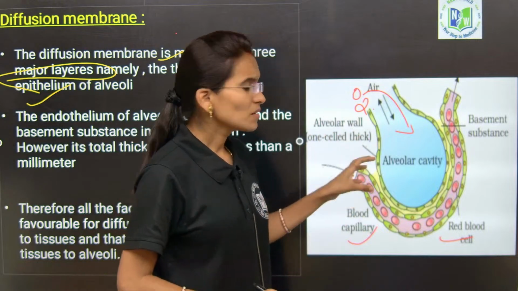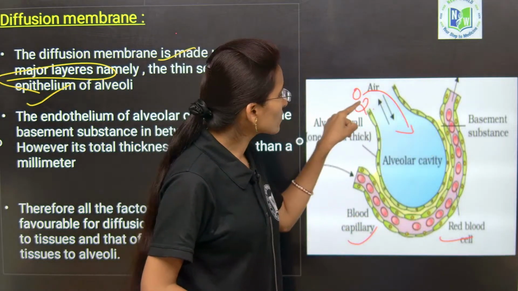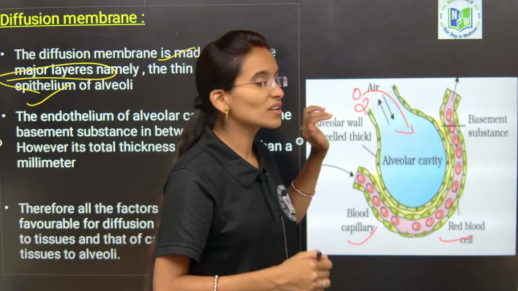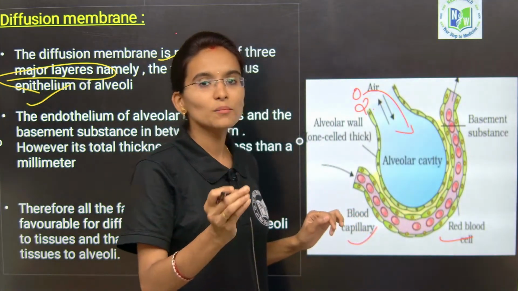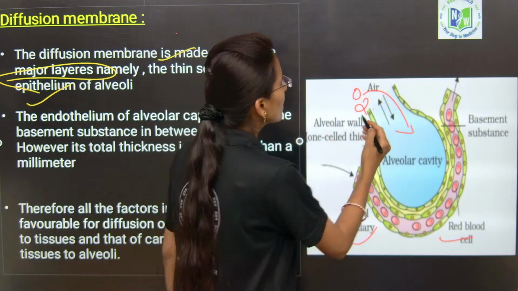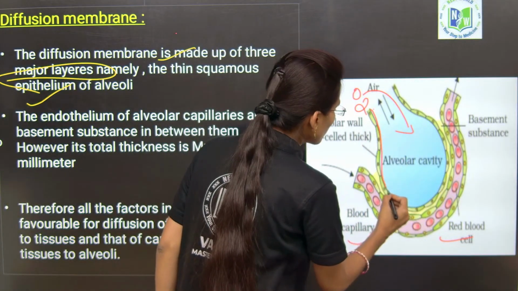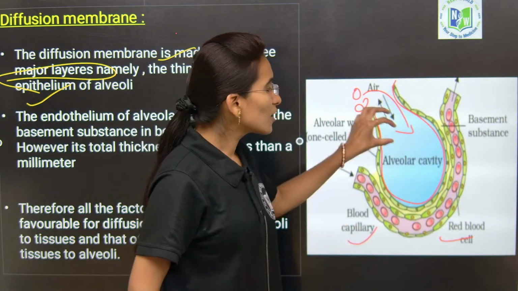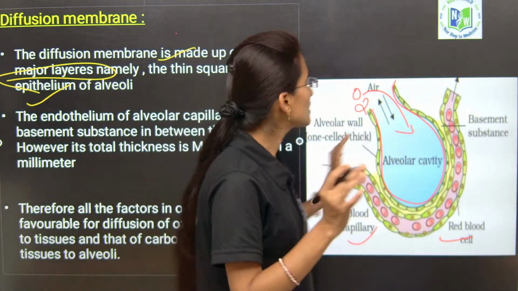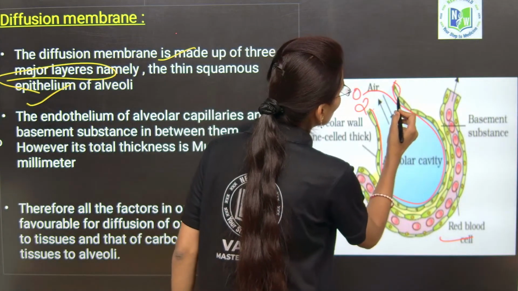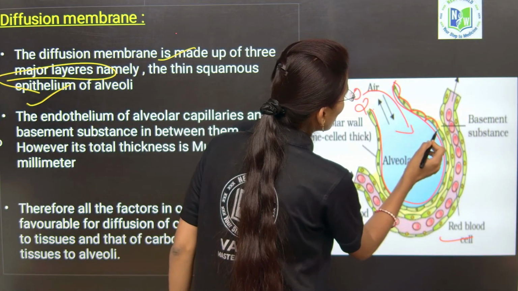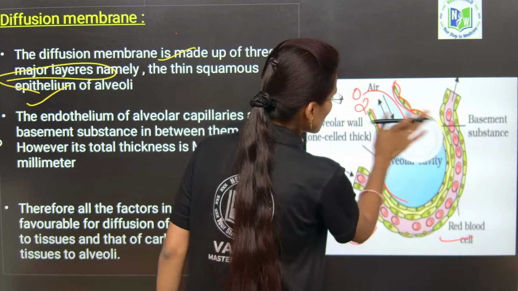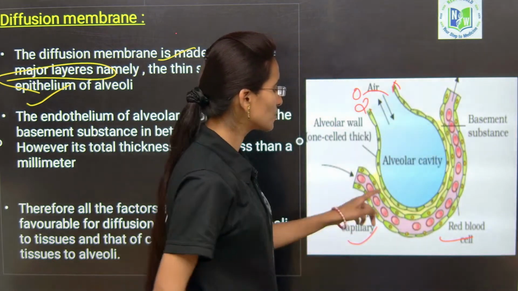But before that, to transport this oxygen to the entire body, it has to cross a few most important membranes. This will be the alveoli, and the alveoli is made up of simple squamous epithelium. Can you see here? It is made up of simple squamous epithelial tissue.